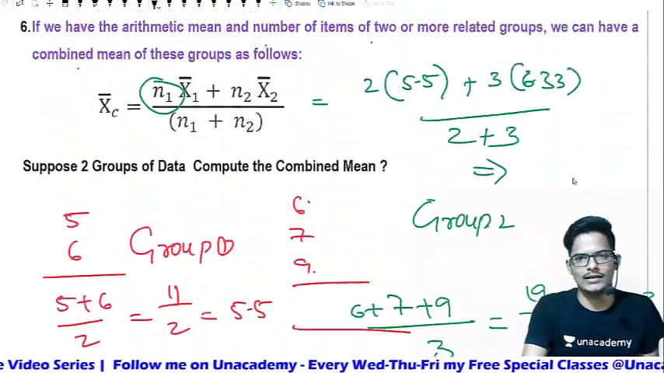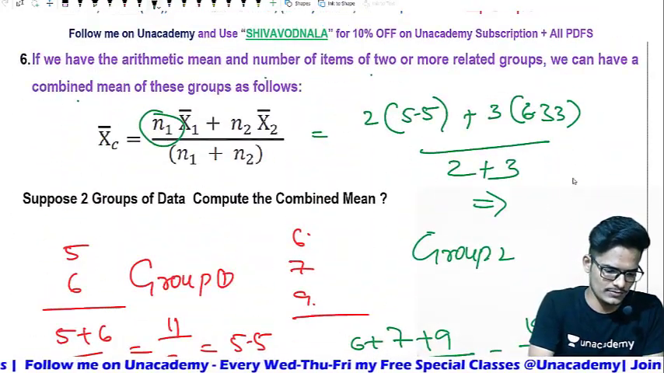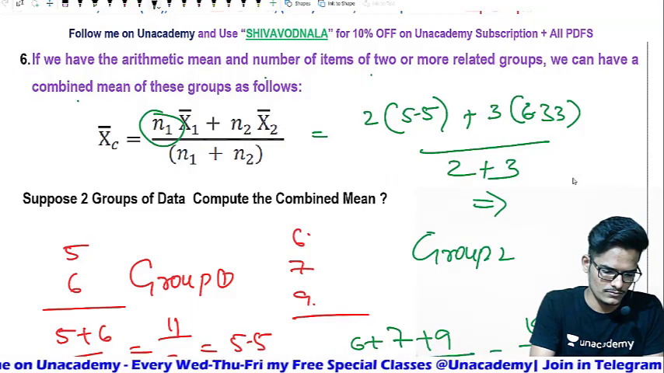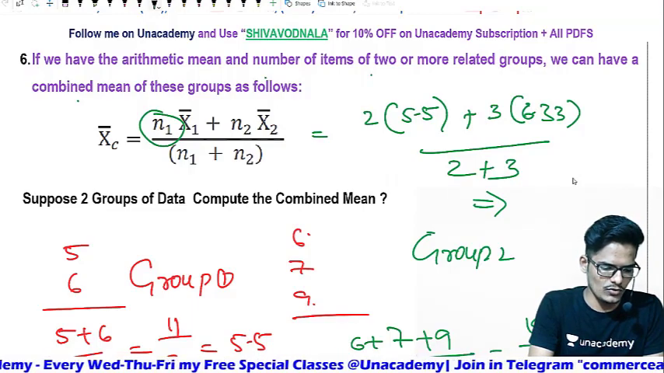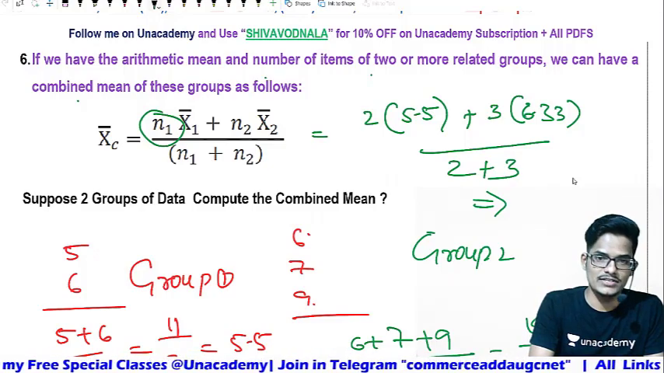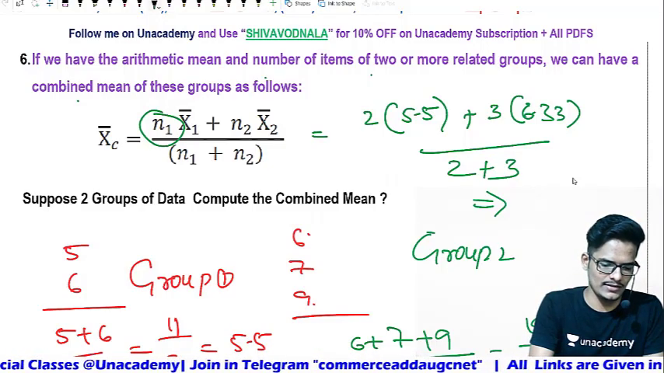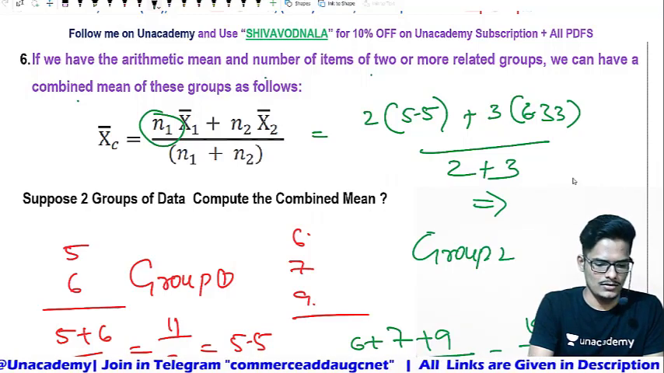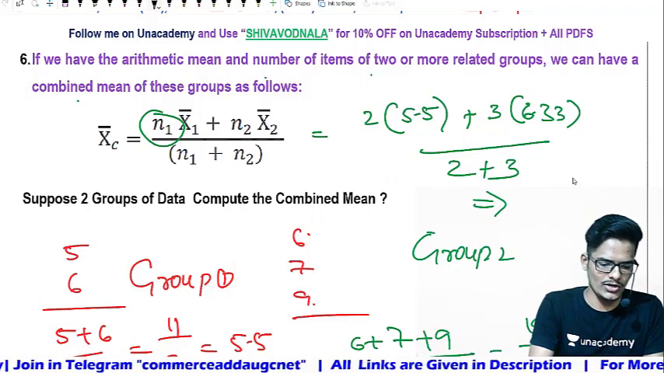I don't want to calculate. Wait, let me calculate over here itself. I'm calculating with my phone. 2 into 5.5, which is 11. 3 into 6.33, which is 19. 11 plus 19 equal to 30.